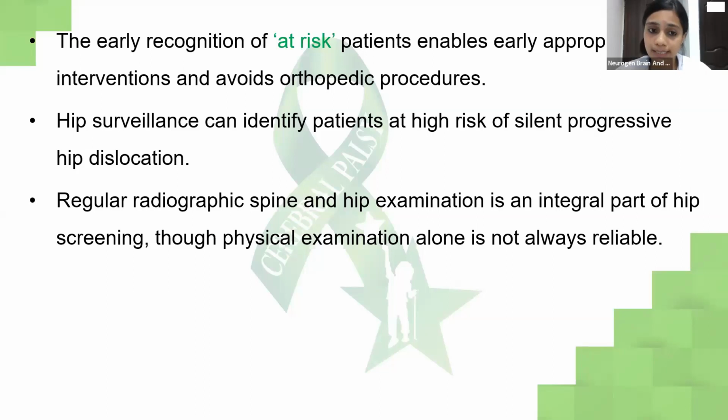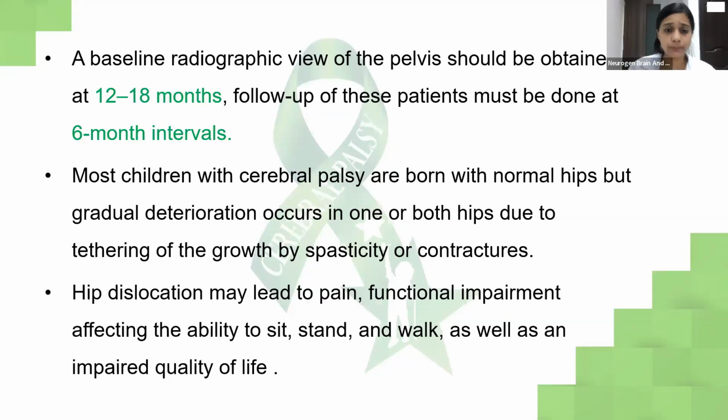So hip surveillance can identify patients at risk of silent progressive hip dislocation. Regular radiographic spine and hip examination is a very important and integral part, because physical examination alone cannot always be reliable. So for a baseline, a radiographic pelvis should be obtained at least at 12 to 18 months, and follow-up of the same should be done at every 6 months interval. And it's very important for children who are non-ambulatory, who cannot walk.